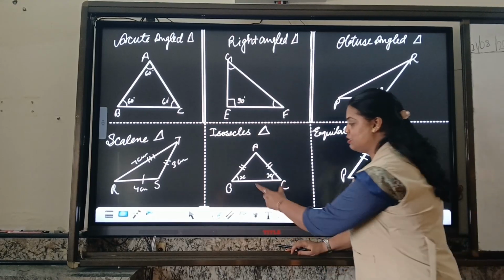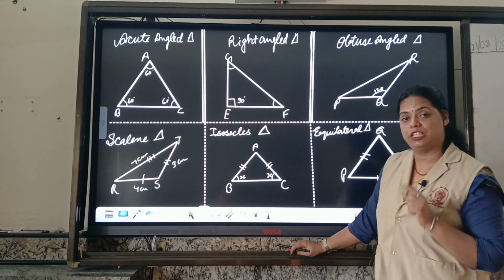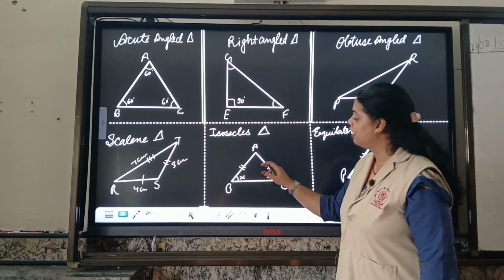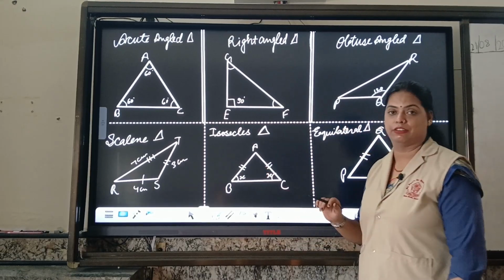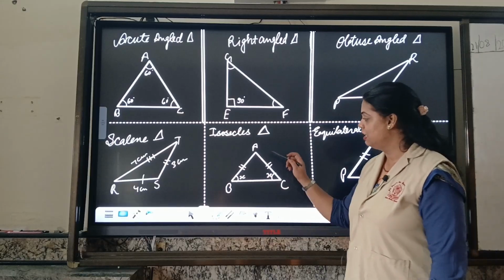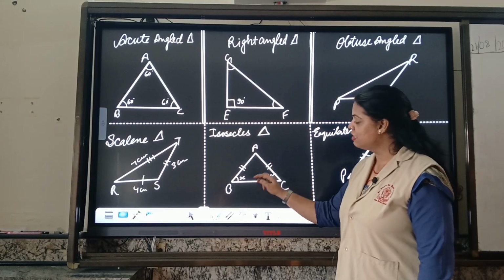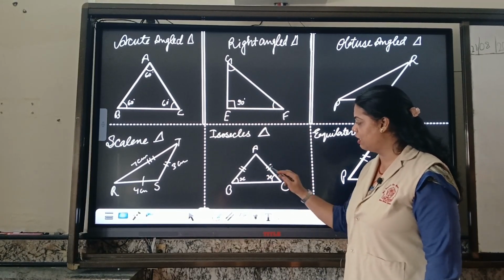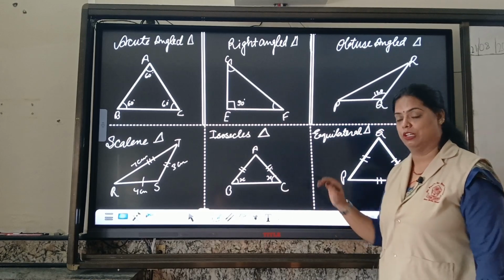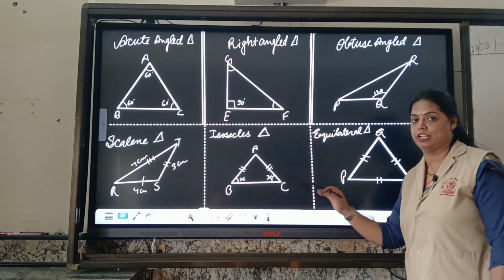The measures of these two angles will remain the same because these two angles are formed by lines that are equal in length. In an isosceles triangle, the conclusion is that angles formed by equal lines are also equal. This concept will be used in your exercise.